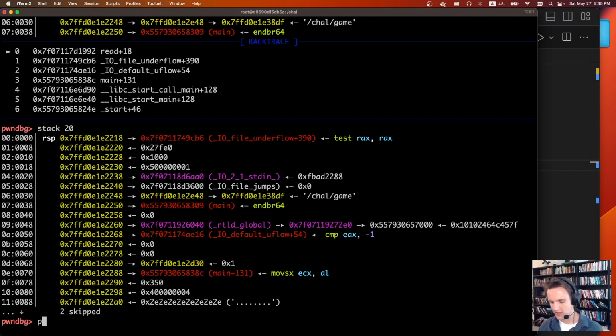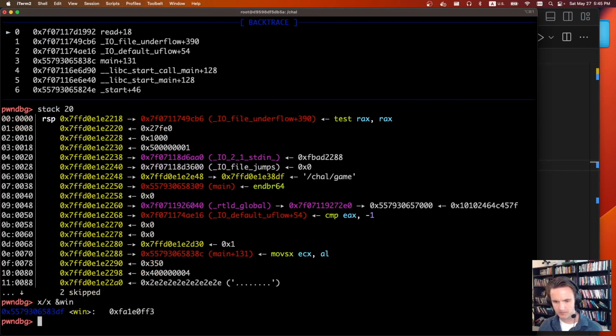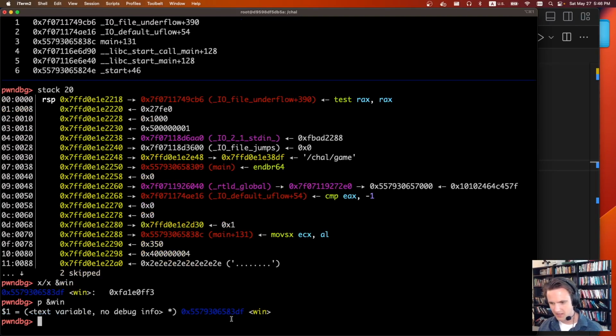But we can figure out the address of the win instruction. So let's examine hex at win. We can see this is actually the one we want. I think we can just do print win. It's probably better. We can see right now the win address is DF. So if we can overwrite this last byte with DF, chances are we'll win because we can see it's 838C, 83DF.